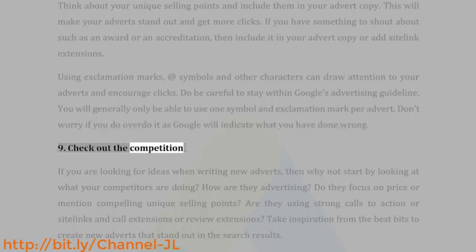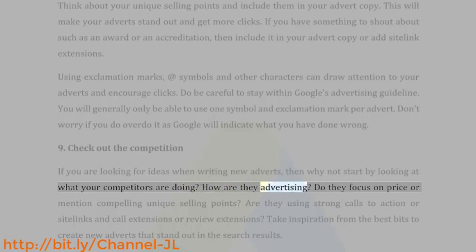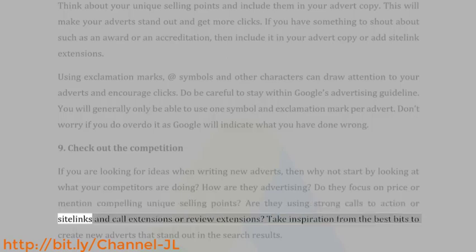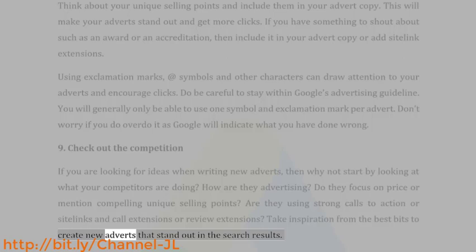9. Check out the competition. If you are looking for ideas when writing new adverts, then why not start by looking at what your competitors are doing? How are they advertising? Do they focus on price or mention compelling unique selling points? Are they using strong calls to action or site links and call extensions or review extensions? Take inspiration from the best bits to create new adverts that stand out in the search results.